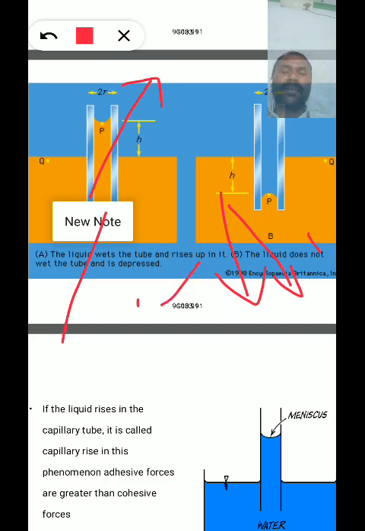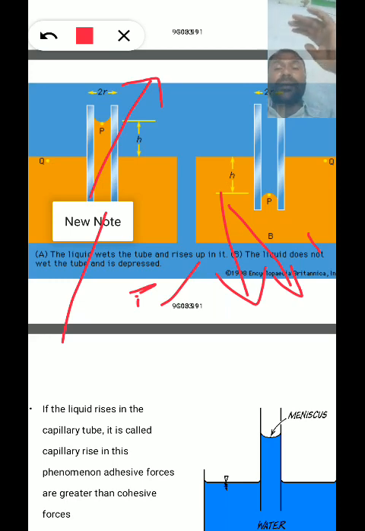So how much height will the liquid rise inside the capillary tube? It is the most important question. The liquid inside the capillary tube rises through a certain height.